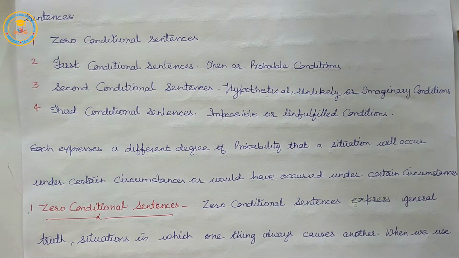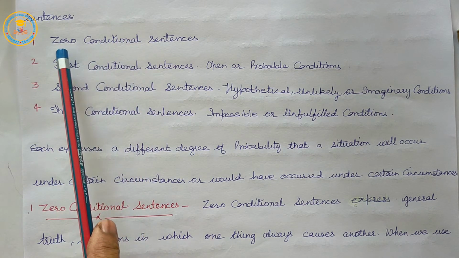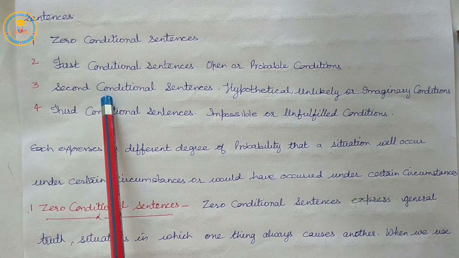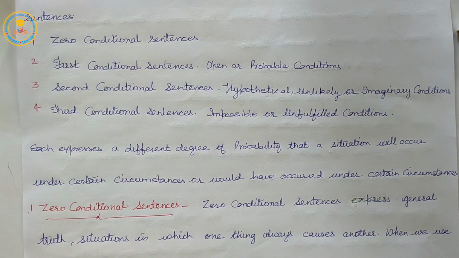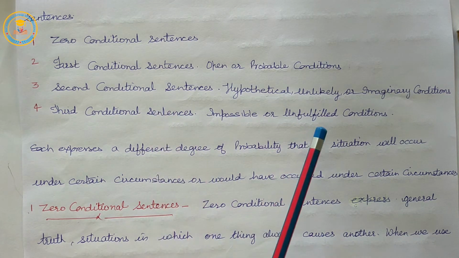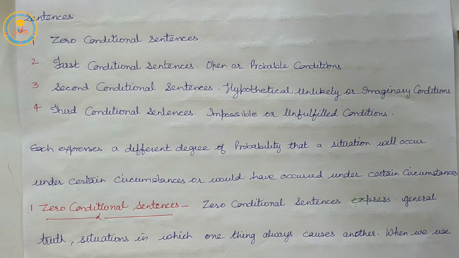So there are 4 types: zero conditional, first conditional, second conditional and third conditional, and each expresses a different degree of probability that a situation will occur under certain circumstances or would have occurred under certain circumstances.